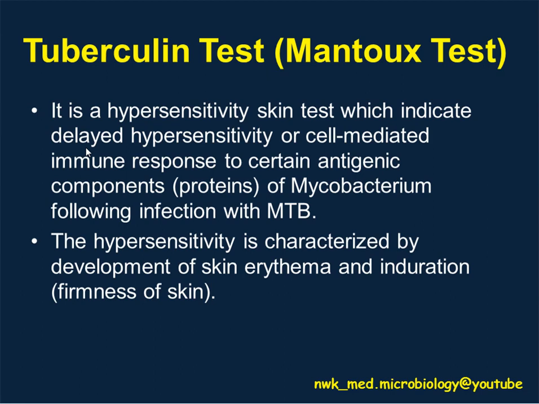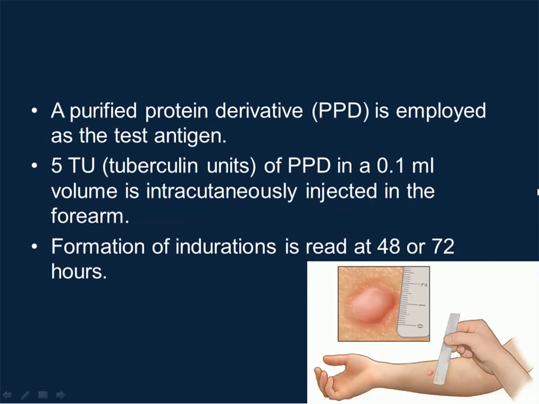So, to diagnose the patient with TB, what we can do is conduct the tuberculin test. In the tuberculin test, first of all, we take the purified protein derivative from the bacteria. We inject 5 tuberculin units of this protein intracutaneously into the patient, and from there we measure the induration. What is induration? Induration is a small area of swelling in the skin. After injecting this protein, you have to wait for 48 to 72 hours, then only you read the diameter of the induration.